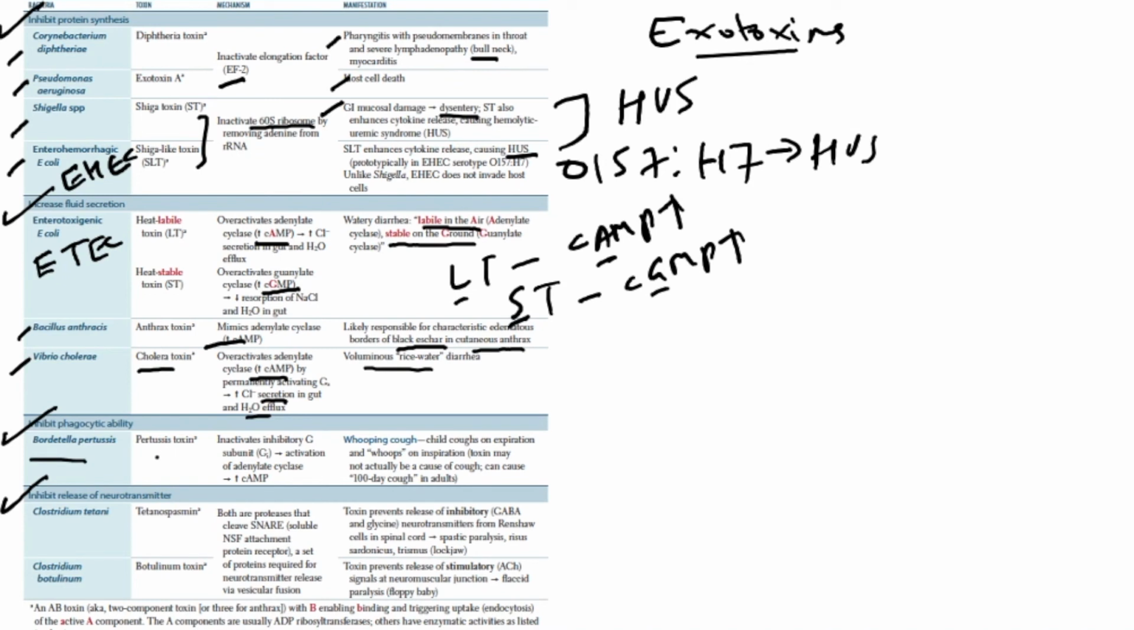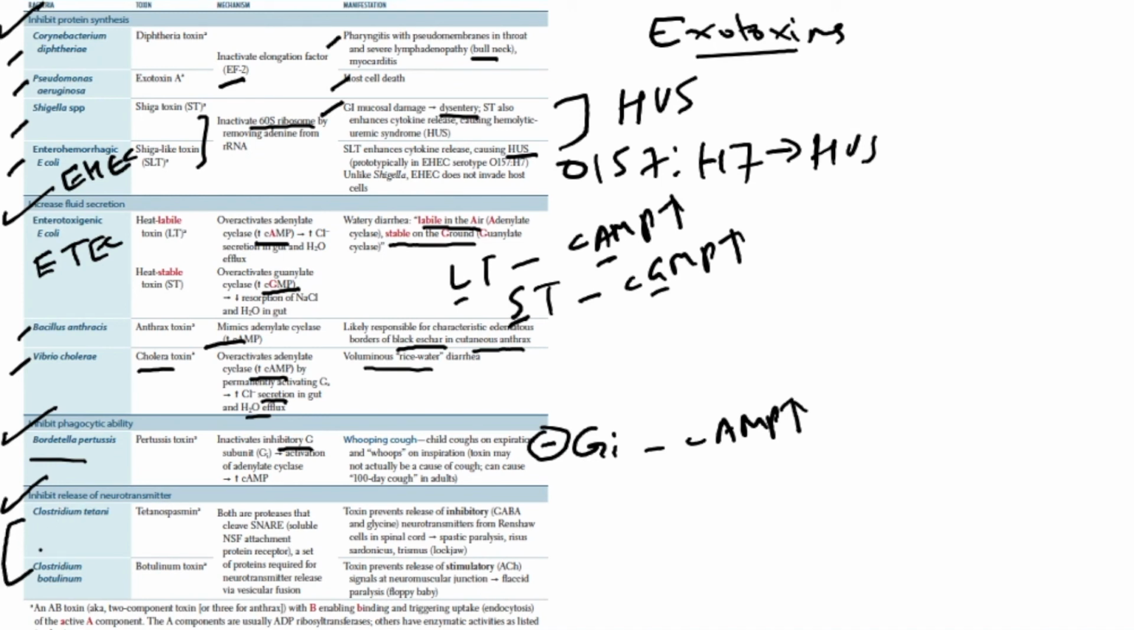Bordetella pertussis releases pertussis toxin, which inactivates the inhibitory G subunit of the G protein coupled receptor, that is Gi. Gi is inhibited, leading to increased level of cyclic AMP, right? And that causes whooping cough. Even though the exact mechanism of whooping cough is not known, it is supposed to be because of raised cyclic AMP level.